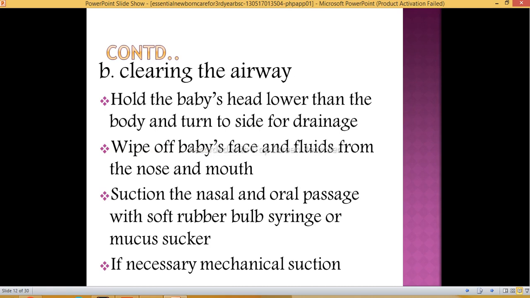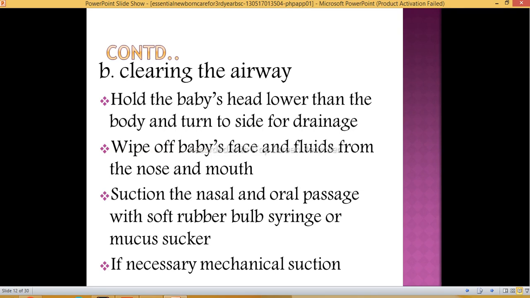Then next is cleaning the airway. Hold the baby's head lower than the body and turn to the side for drainage so that whatever secretions there are may come out. Wipe off the baby's face and fluids from the nose and mouth. So first is N and then M in babies: first the nose, then the mouth. Then suction the nasal and oral passage with a soft rubber bulb syringe and mucus sucker, so we can take out the excess mucus.